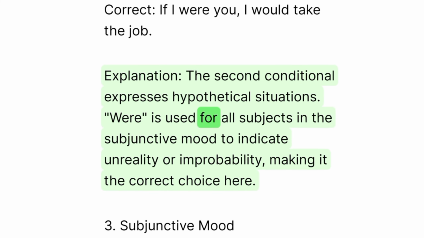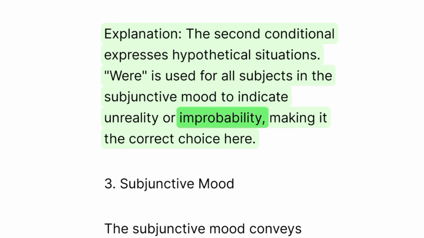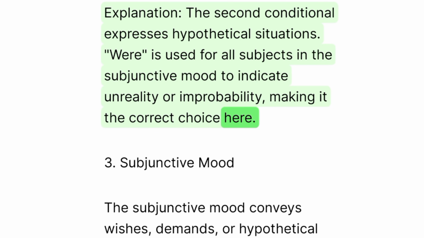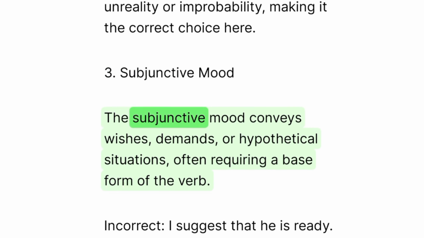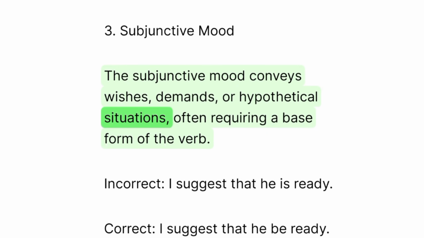Were is used for all subjects in the subjunctive mood to indicate unreality or improbability, making it the correct choice here.